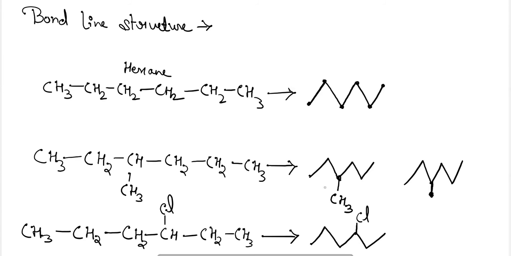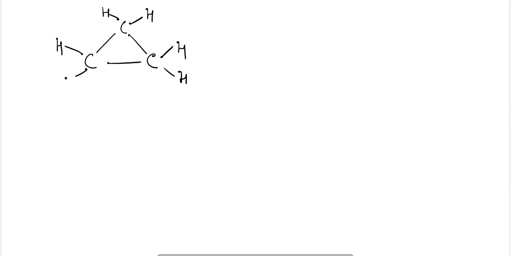Next, bond line structure for cyclic compounds. Let's say CH2, three carbons combined together in a triangle form, and each carbon requires only 2 hydrogens to complete its tetravalency. This kind of compound is termed cycloalkanes, and here the bond line structure will be a triangle.